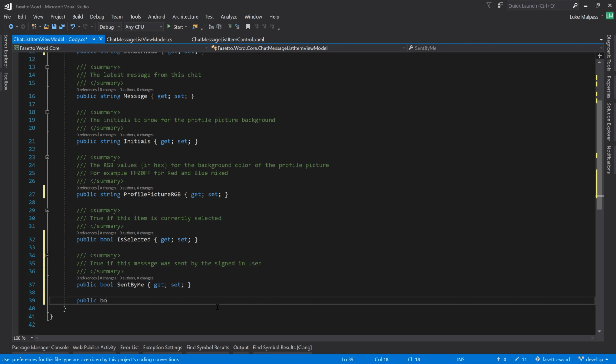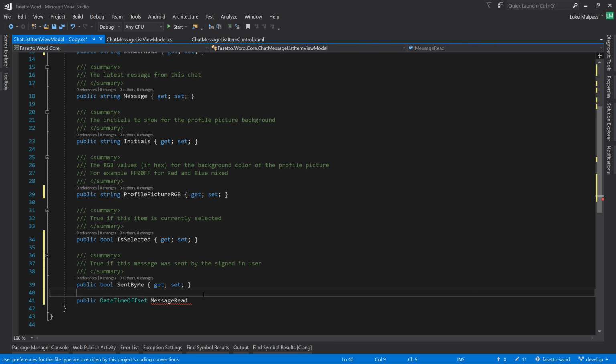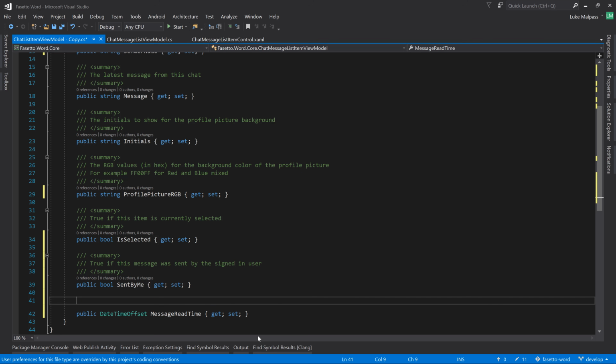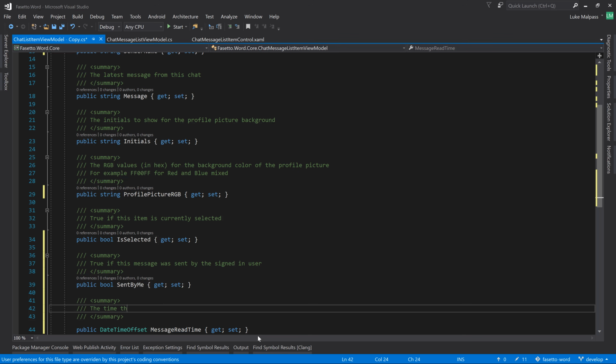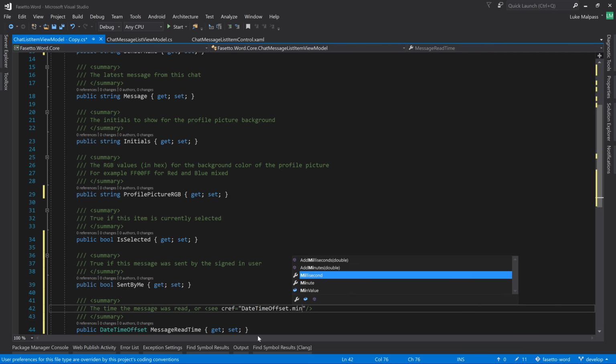We also then want a boolean for if the message was read or not, which actually we need to create the time first. So we'll have a date time offset, Control dot and enter to add the namespace, message read time, and that is the time the message was read, or DateTimeOffset dot MinValue if not read.